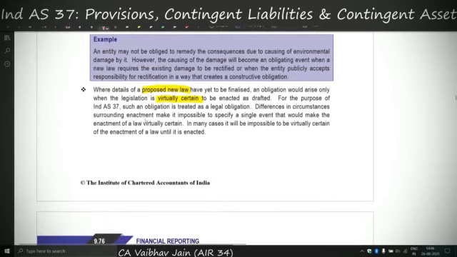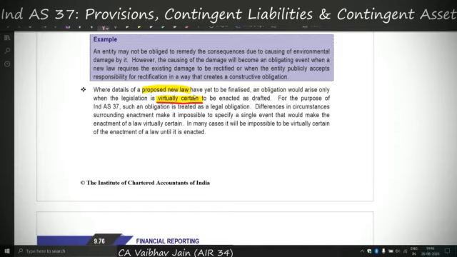Now next point, where details of proposed new law has yet to be finalized, an obligation would arise only when the legislation is virtually certain to be enacted as drafted. See, many a times an entity may be required to make new provisions because of change in laws. Now change in laws, for example, if any minister initiates a bill, should that be recognized as a law? Or when it is in the lower house of the parliament, should it be recognized as a law? Or when it is in the upper house of the parliament, then it should be recognized as law. So we cannot say anything concretely.